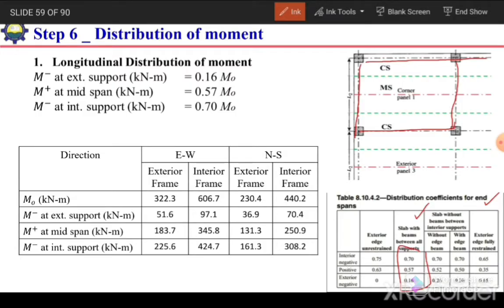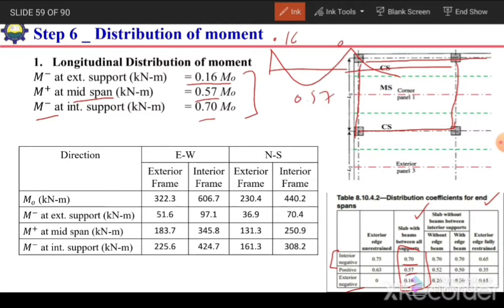So at interior support we will have a negative moment which is 0.7 times M naught, positive moment will be 0.57 M naught, and exterior negative moment will be 0.16. So we have selected these values, so I have written these values over here. So M naught at exterior support is 0.16 M naught, middle span positive moment is 0.57 M naught, and M negative is 0.70 M naught. So it will be like this. At exterior support in this direction it is continuous. So here 0.16, 0.57 and 0.7 over here.